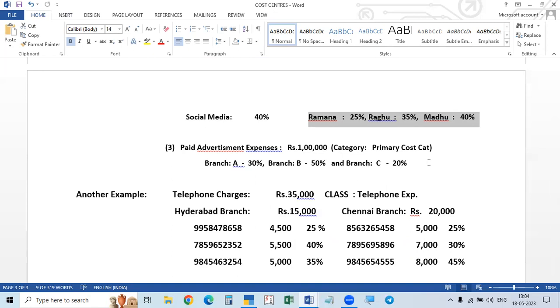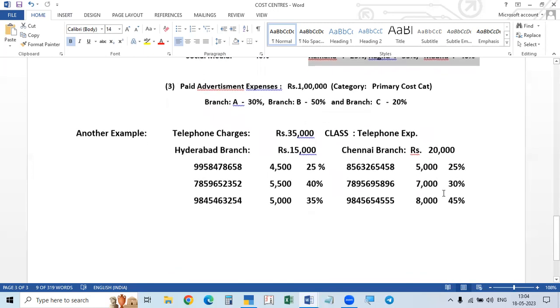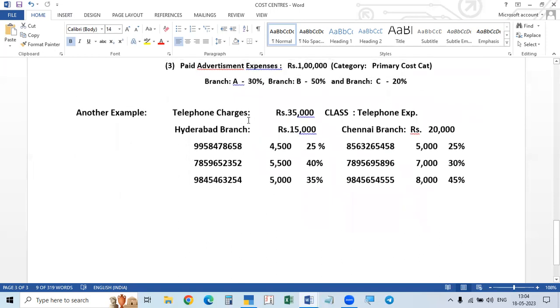And here, when you are making the entry, total 1 lakh, we will give 1 lakh. And then it will ask. After accepting the voucher, go to the ledger. Then we can see branch A 30% of 1 lakh is 30,000, branch B 50,000, branch C 20,000. It will show automatically.